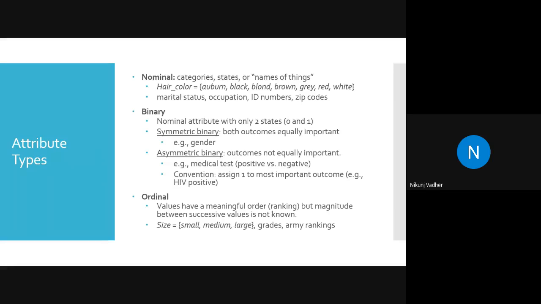Next is ordinal. In an ordinal attribute, values have a meaningful order, but the magnitude between successive values is not known, or is subjective. For example, size: small, medium, and large. Let's say you are living on a planet of giants, then what will be small, medium, and large?